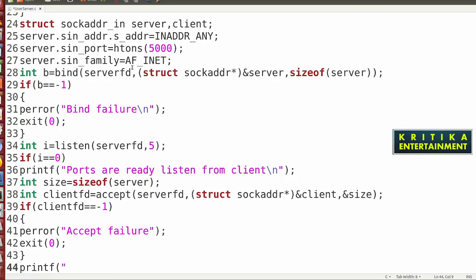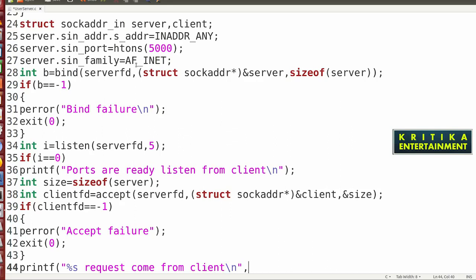Here you can write printf. Okay, so you can write printf, the percentage as request comes from client, /n.